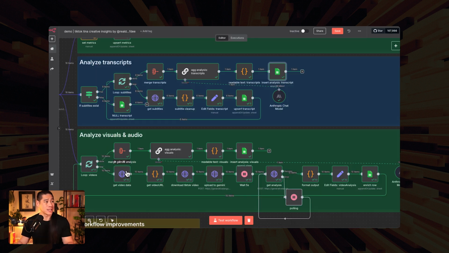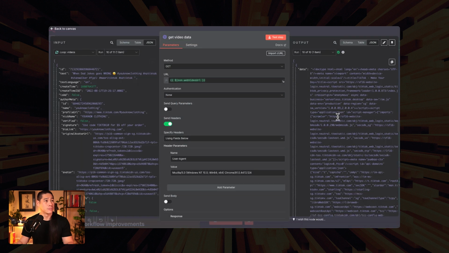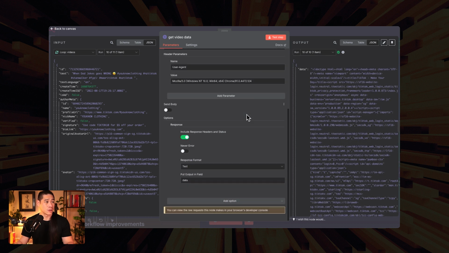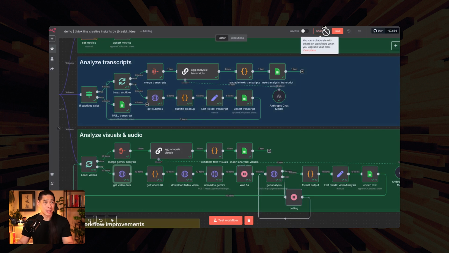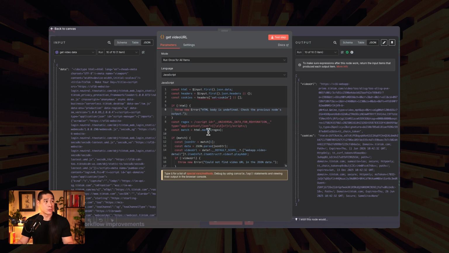First thing we got to do is get the video and turn it from a URL and find the data that sits inside of it. So that's what this node in here does to be able to pull that out, because the URL is not going to do us any good in this instance, at least. Then we've got some code in here and this is a lot of gymnastics to be able to make it happen.